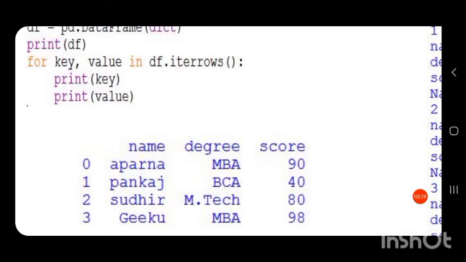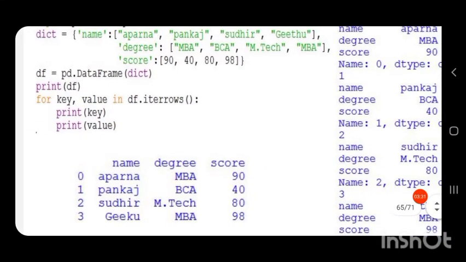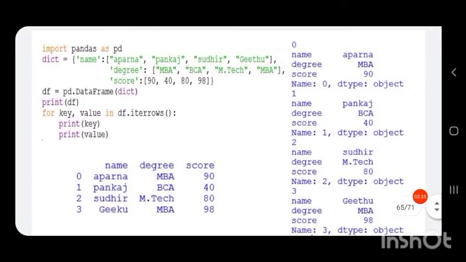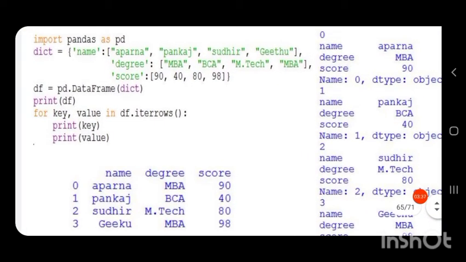Here we have given the name key comma value to represent key value pairs. We have printed key and value separately. First key will be printed, then the corresponding value will be printed.